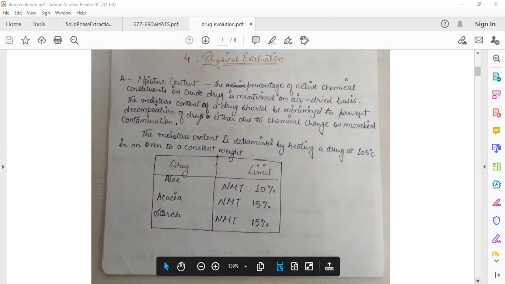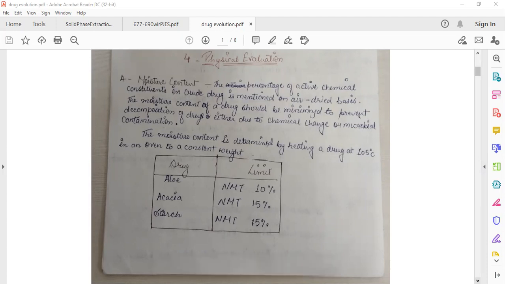The percentage of the active chemical constituent in a crude drug is mentioned on an air dried basis. The moisture content of a drug should be minimized to prevent decomposition of the drug, either due to chemical change or microbial contamination. The moisture content is determined by heating a drug at 105 degrees Celsius in an oven to a constant rate.